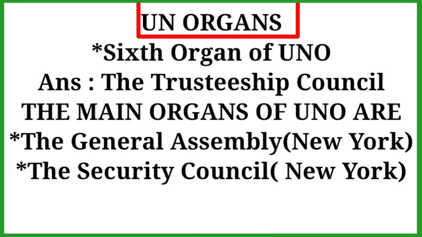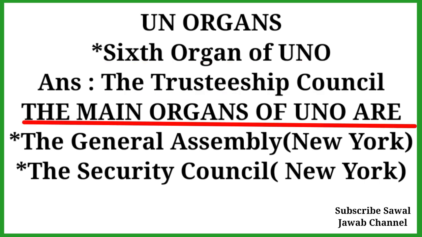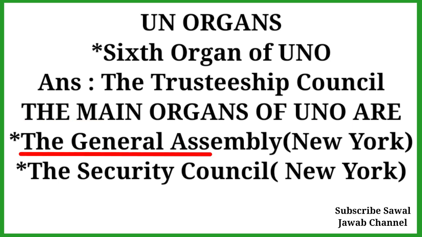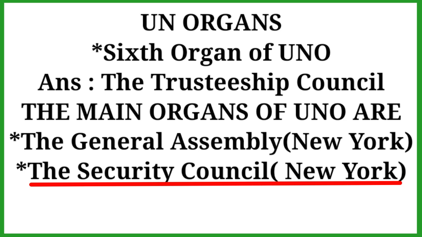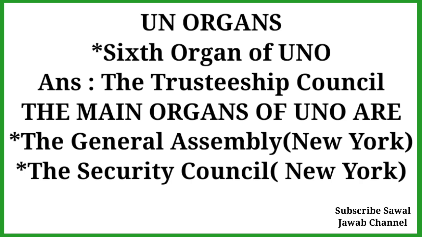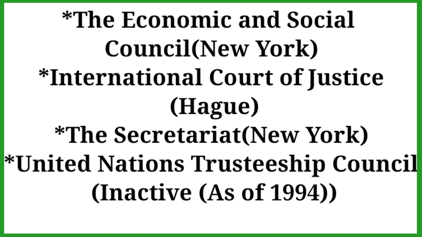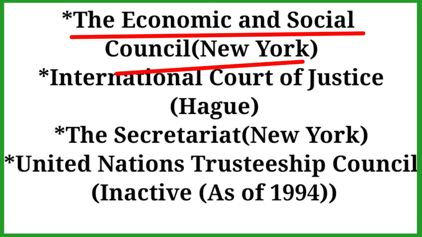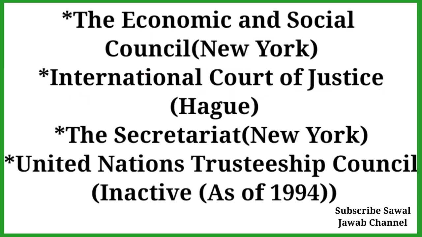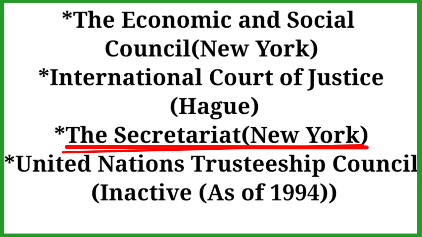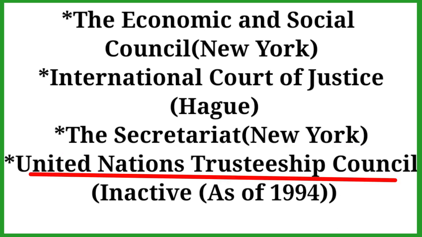UN organs. The main organs of the UNO are the General Assembly in New York, the Security Council in New York, the Economic and Social Council in New York, the International Court of Justice, ICJ, in The Hague, and the Secretariat in New York. The United Nations Trusteeship Council has been inactive since 1994.